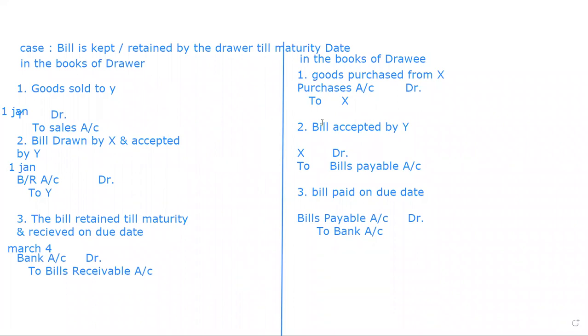The same is done in the books of drawee. The first entry will fall on 1st January, the second entry is also on 1st January, and the last entry will fall on March 4.